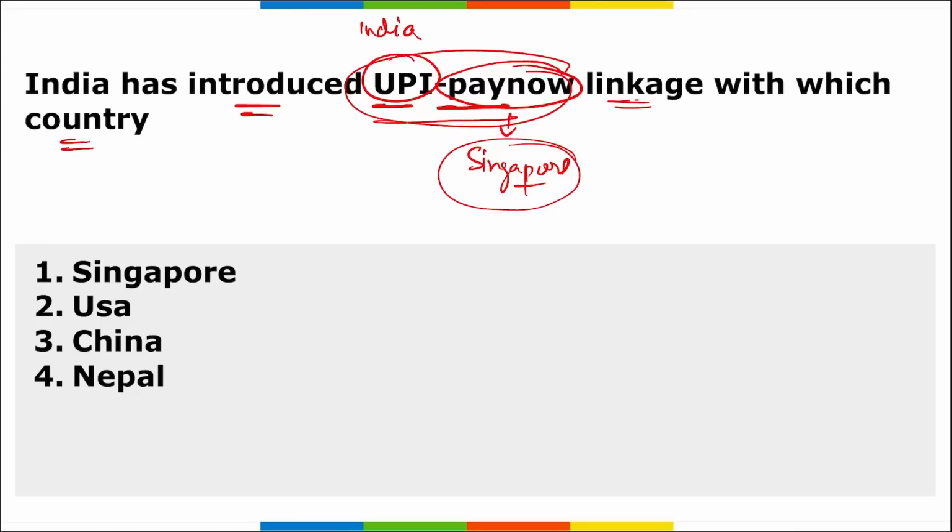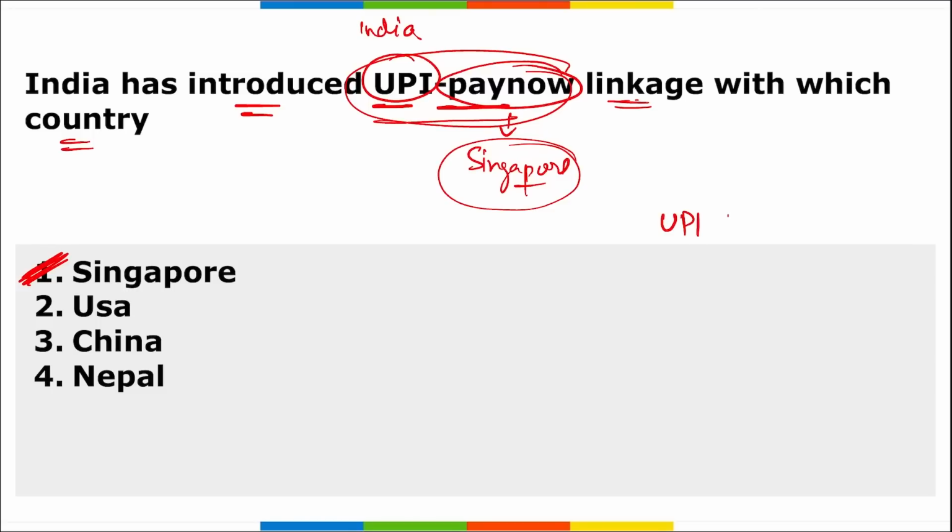All right, then this was a virtual launch of the real-time payment linkage between UPI of India and PayNow of Singapore, and this is a significant step towards the relation between India and Singapore. The PayNow UPI linkage is India's first and Singapore's second cross-border real-time payment system linkage, and Singapore is the first country to introduce cross-border person-to-person payment services. So the correct option is option 1.